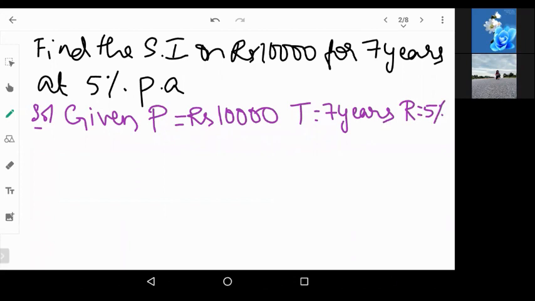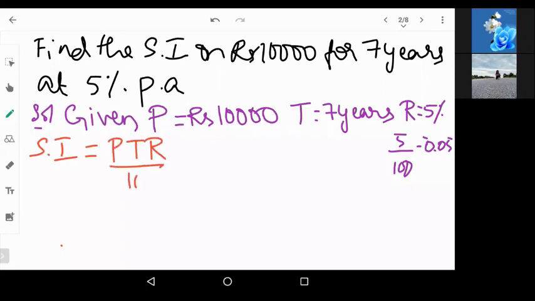Now, one more thing where students get confused is, should you take 5% or should you take 5 by 100, 0.05? Consider only one type of the percentage. Don't mix up both of them. So the easy way to always maintain is, just take the direct number, that is 5. I'll tell you the reason. Let us write the formula. Simple interest is equal to PTR by 100.